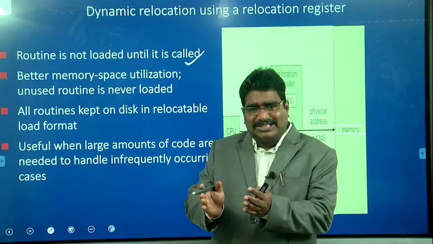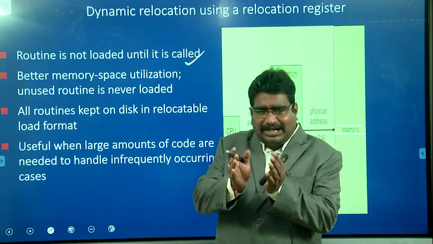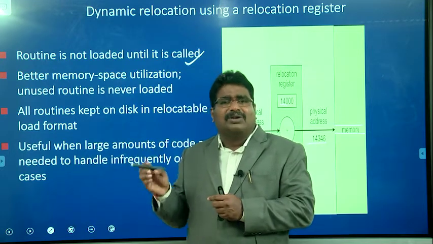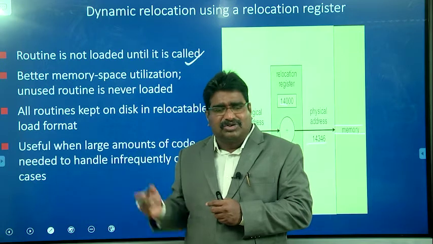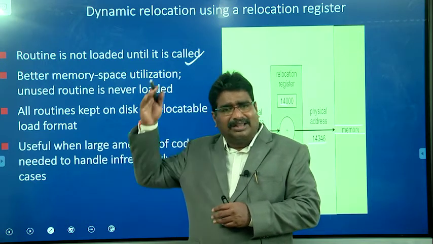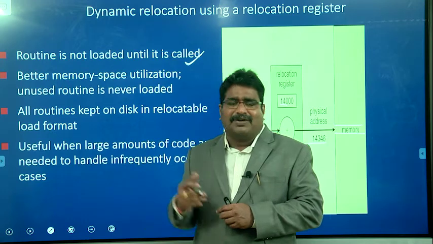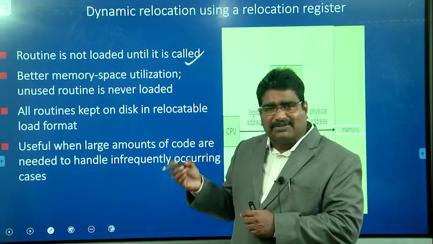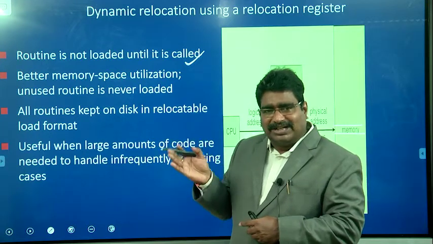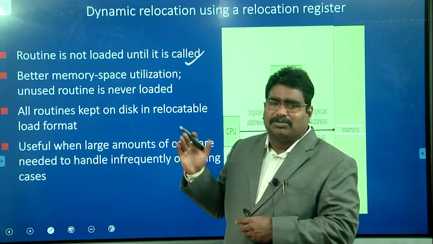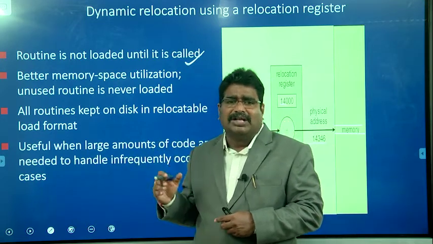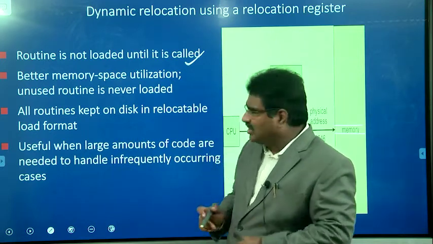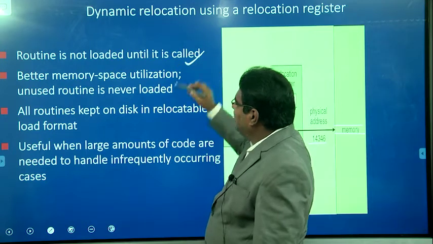What is the time it takes to copy the entire 10 MB process from secondary memory to primary memory? Only the required routines are loaded. We need not run all 100 functions at a time; sometimes we use the factorial function and sometimes the prime number function. Based on the requirement only, those functions are loaded, so the time taken to transfer from secondary memory to primary memory is reduced. In addition, the memory allocated to the process is also reduced. These are the advantages of the routine not being loaded until it is called.